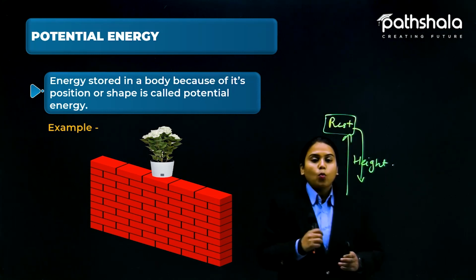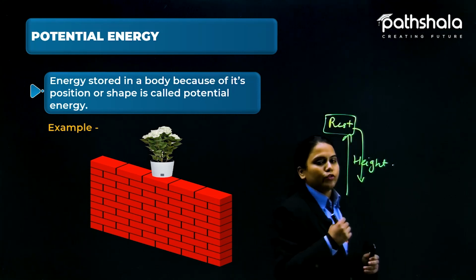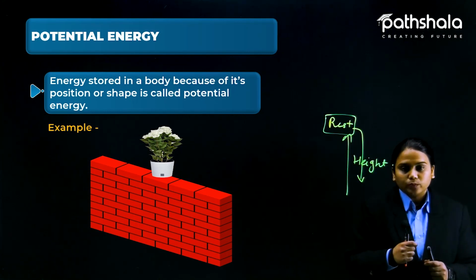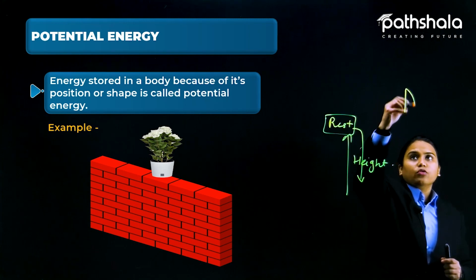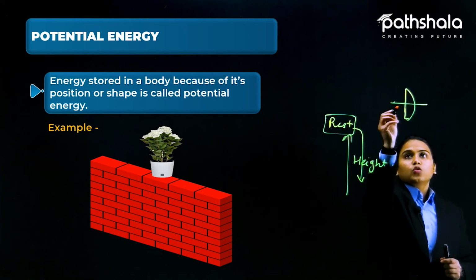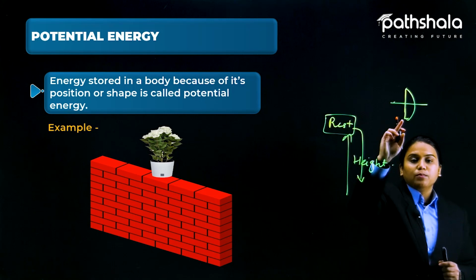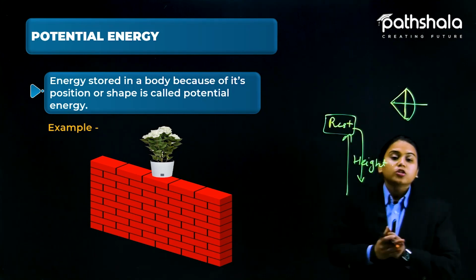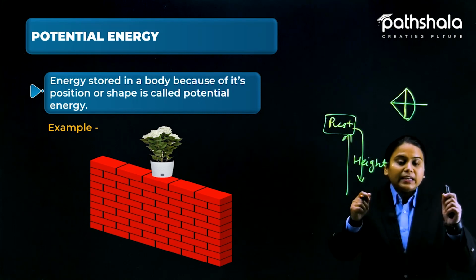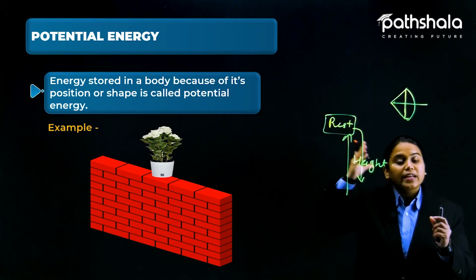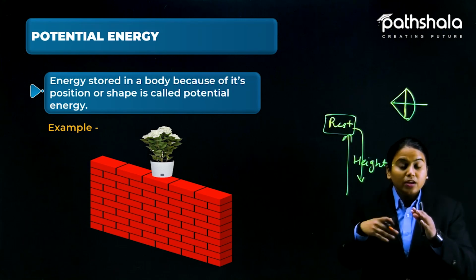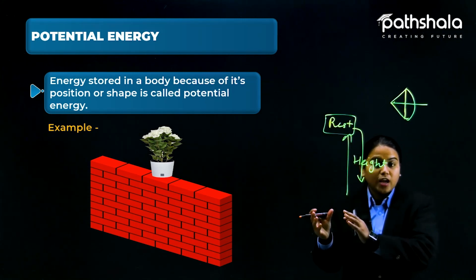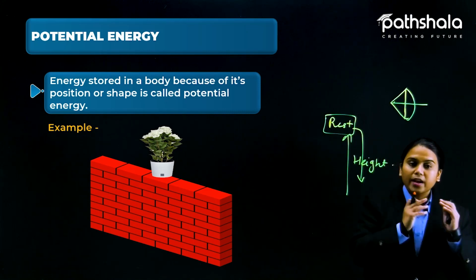One more example I want to give you is a bow and arrow. When you stretch the thread part of the bow and arrow, you are stretching it like this. When you stretch it, it is possessing potential energy in itself, like it is trying to store energy, and that stored energy now quickly gets converted into kinetic energy.